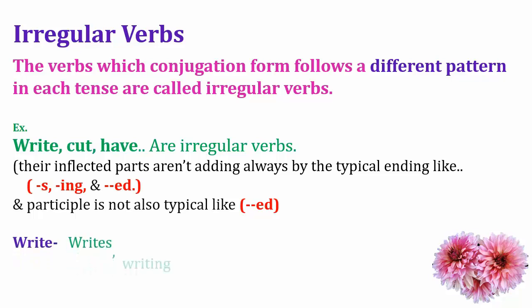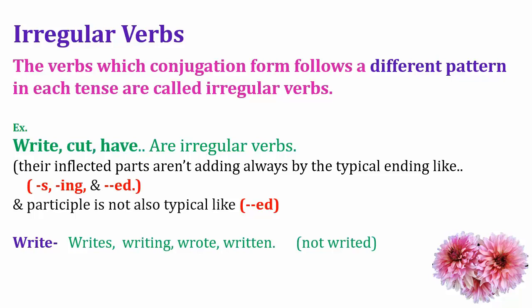So let's see. Write, writes, writing, wrote and written, not writed. In typical form there is ed, so we can't say writed, but that is wrote, and the participle is written.